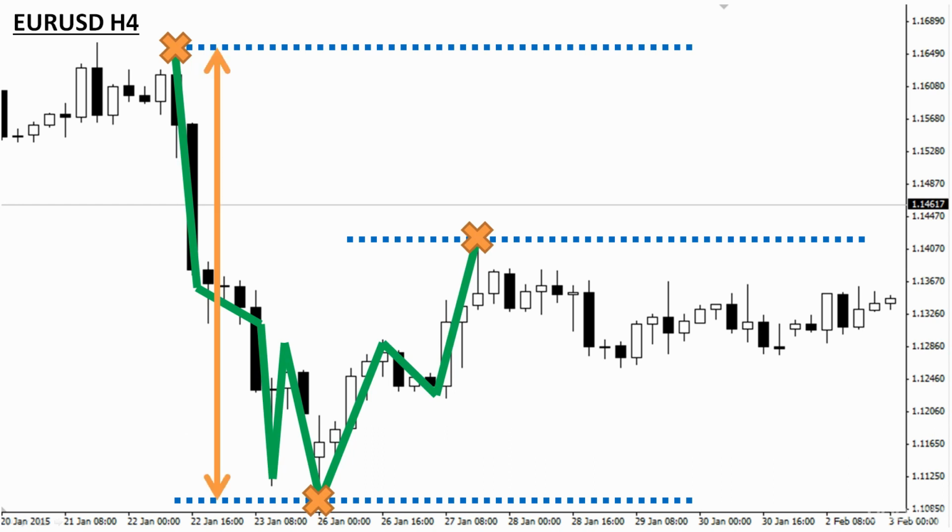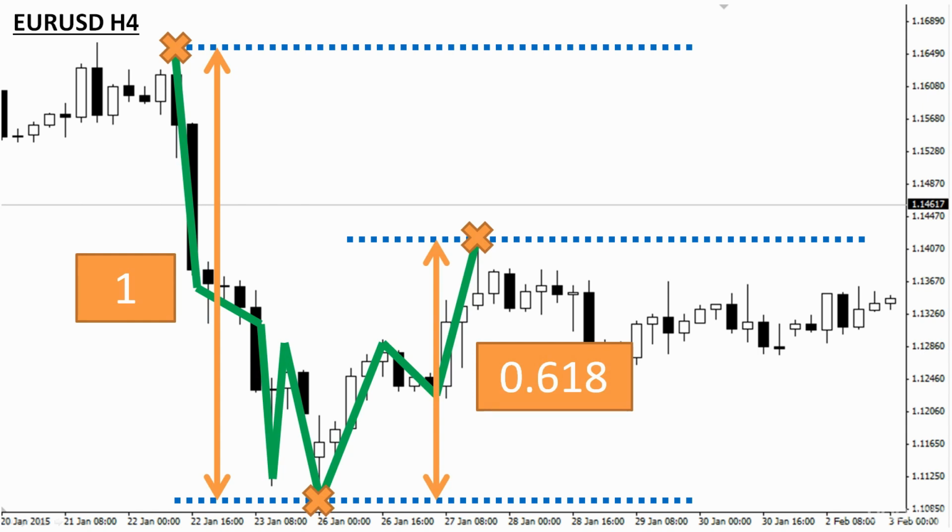So if we take the original trend, and we take it as 1 unit, then you will notice, and you can take a ruler and measure this on your screen if you like, or even open up the same chart and perform those measurements, you'll notice that the retracement was exactly 0.618. And I didn't have to look for this example. This was the first chart I opened up, euro-dollar 4-hourly time frame, January 2015. You can scroll through any chart you like, and sooner or later, actually sooner rather than later, you'll find one of these examples. So the golden ratio is very powerful, not only in nature, but also in our forex trading, and we can use it to our advantage.